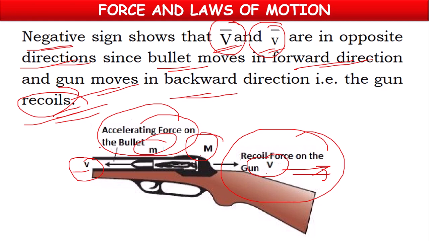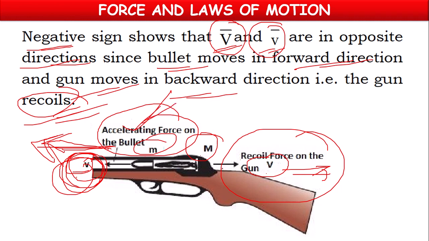The force acting in the direction of the bullet is called accelerating force because it is increasing the velocity of the bullet, whereas the force acting in the direction of movement of the gun is called recoil force.